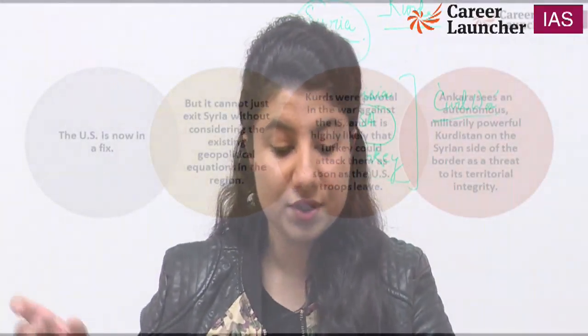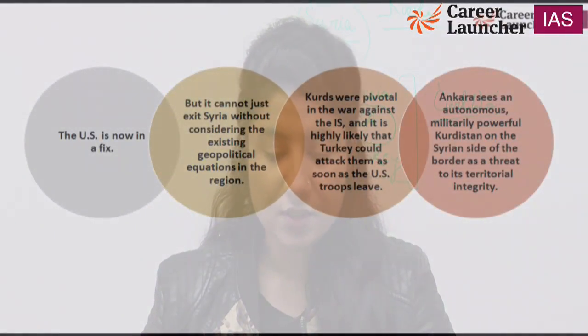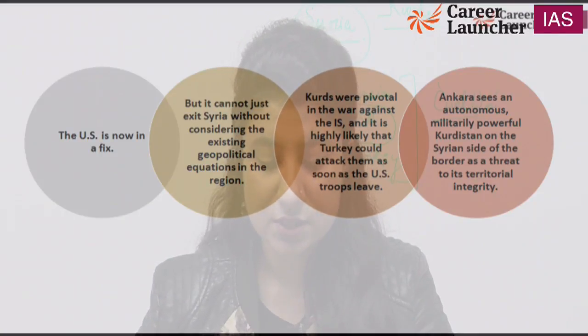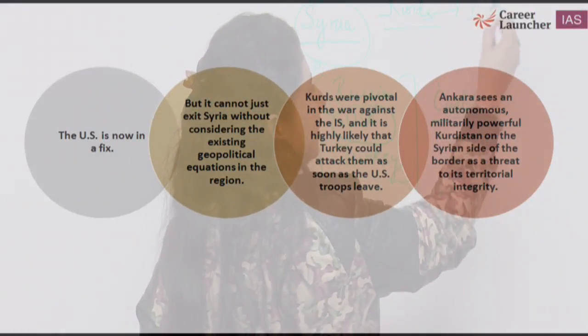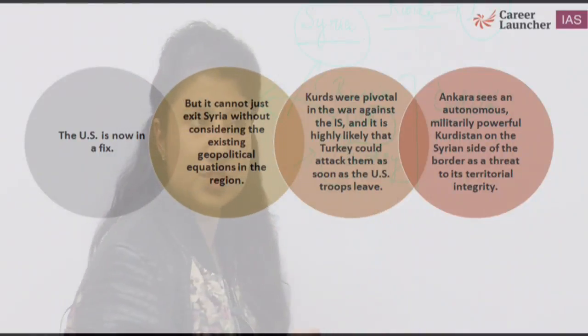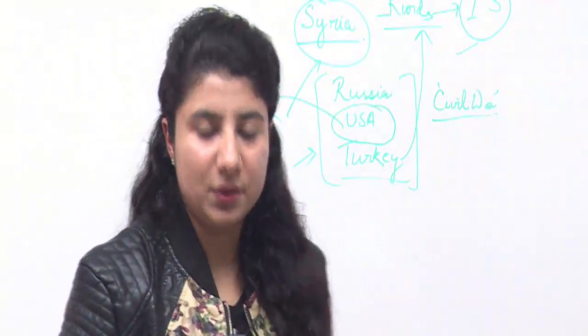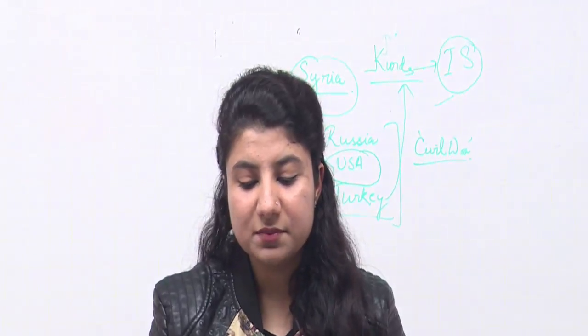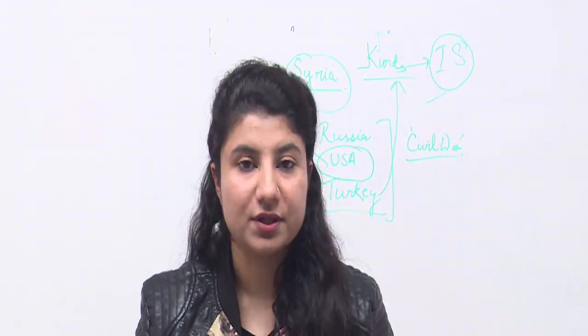But it cannot just exit Syria without considering the existing geopolitical equations in the region. We are talking about USA. Because Kurds were pivotal in the war against IS, and it is highly likely that Turkey could attack them as soon as US troops will leave. अगर Kurds ने help की थी IS को eliminate करने के लिए, if Kurds helped the forces to eliminate IS, why is there Turkey against them? Why is Turkey unhappy with them? Because Ankara, capital of Turkey, sees an autonomous, militarily powerful Kurdistan on the Syrian side of the border as a threat to its territorial integrity.